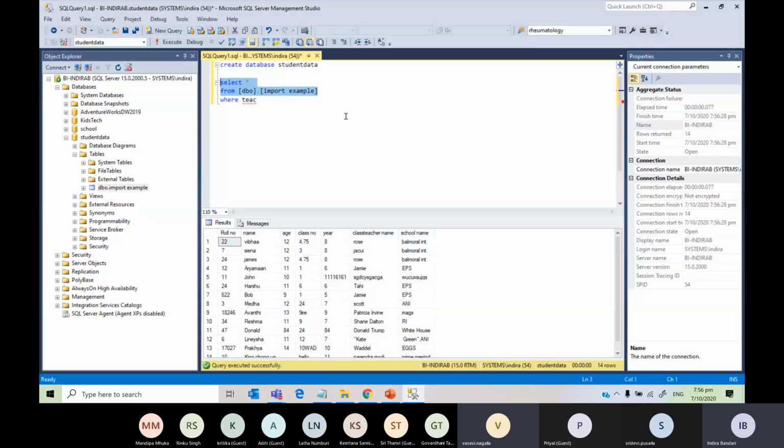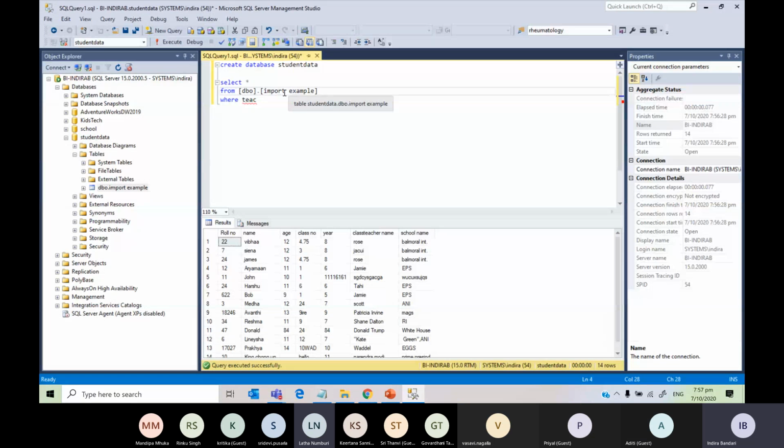So now, in order to demonstrate the like operator, I want all the names. Why do you need brackets? Because there is a space here. In the table name, there is a space. That's why you need brackets. Okay. Those are square brackets. Very good question. But why square brackets?